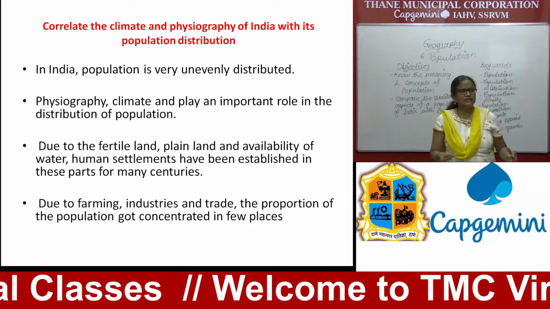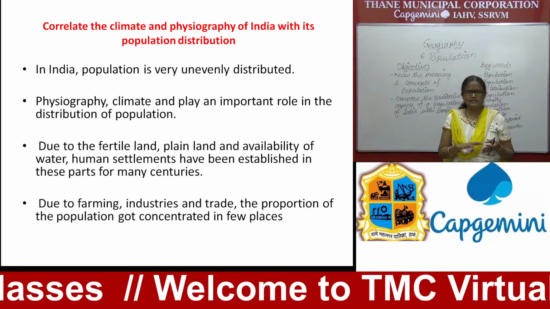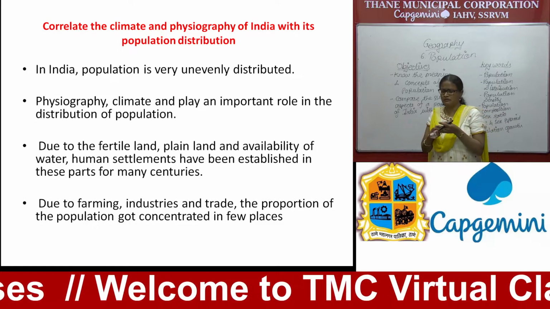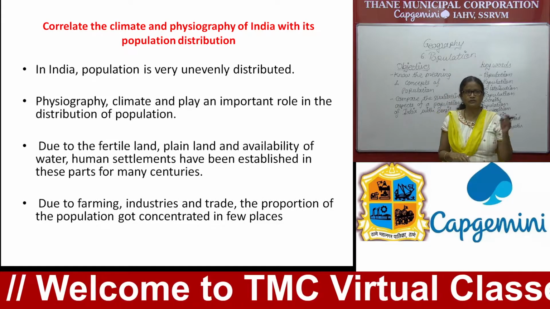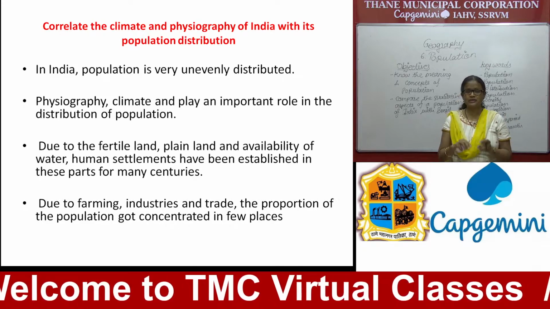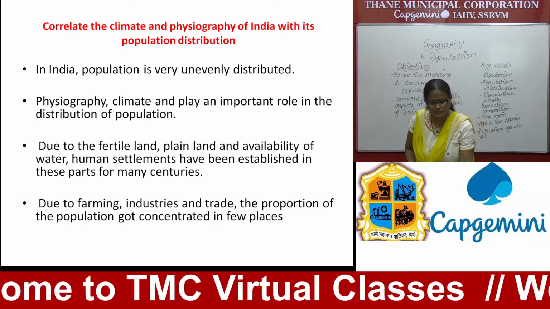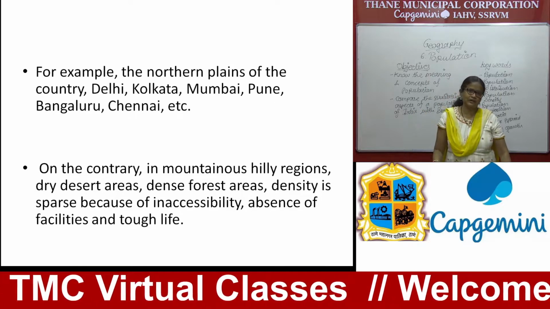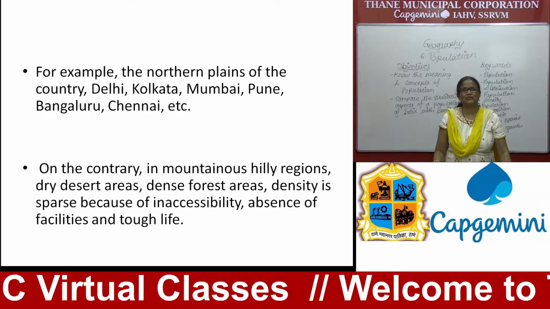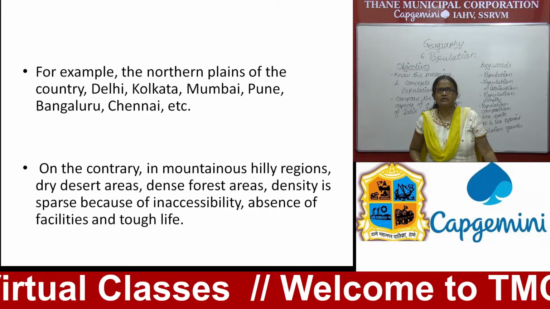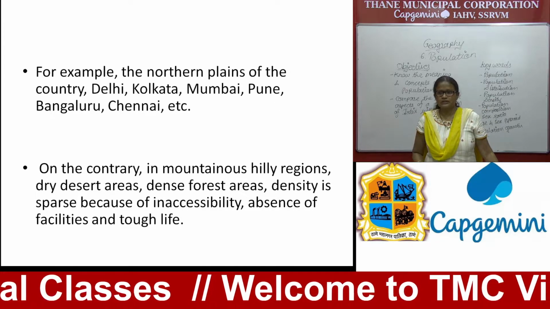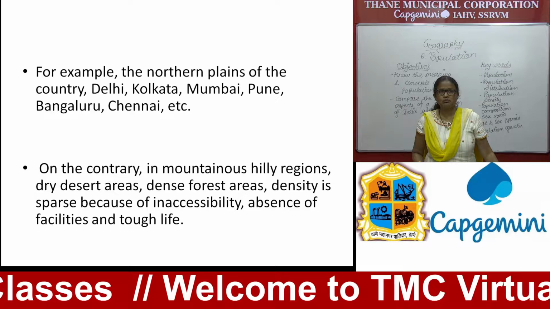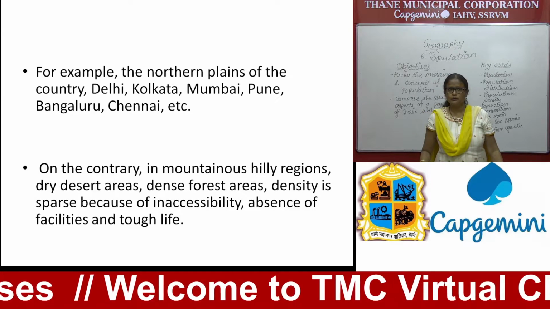Here farming, industries and trade developed fast, and therefore the concentration of population took place easily. This way you have to remember how these factors affect population distribution. Now here the examples given: northern plains of the country, Delhi, Kolkata, Mumbai, Pune, Bangalore and Chennai.